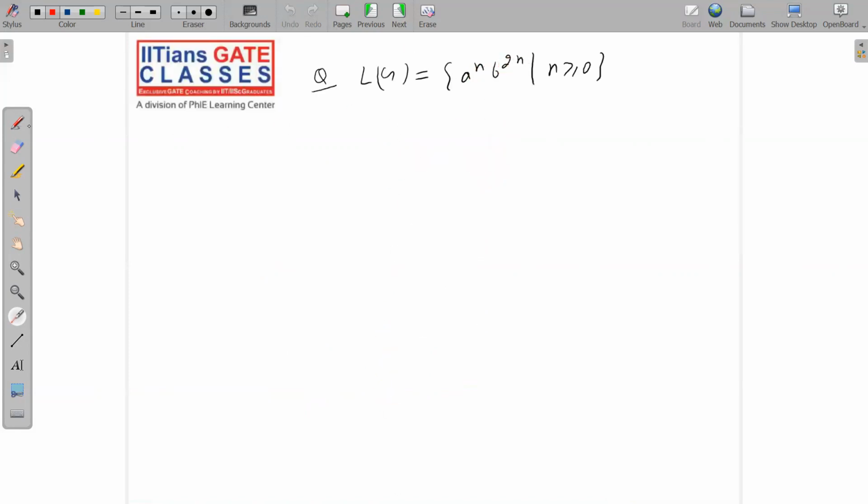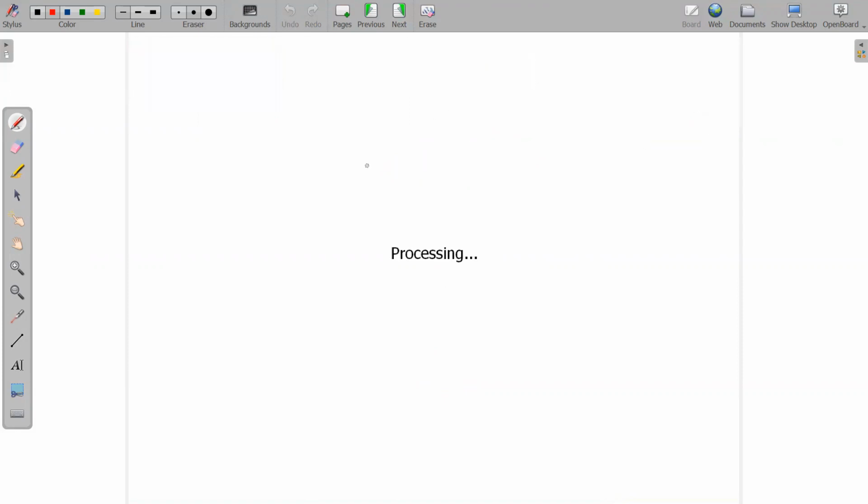A power n, b power 2n. Again, this is very simple. I could keep writing this grammar as homework for you, but still I am writing it, so just note it down carefully. S goes to aSbb or null, that's it, because the number of b's is twice the number of a's. So S goes to aSbb or null. Please note it down. And this is homework for you: try to match that and check why this is correct.